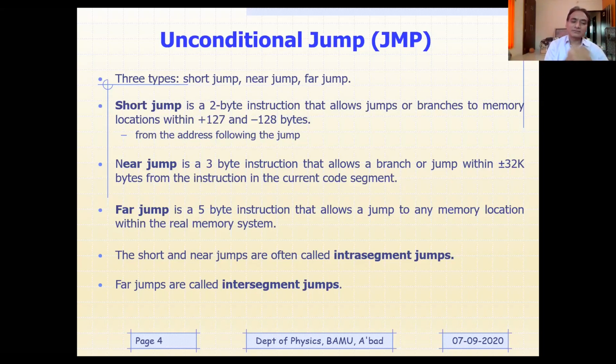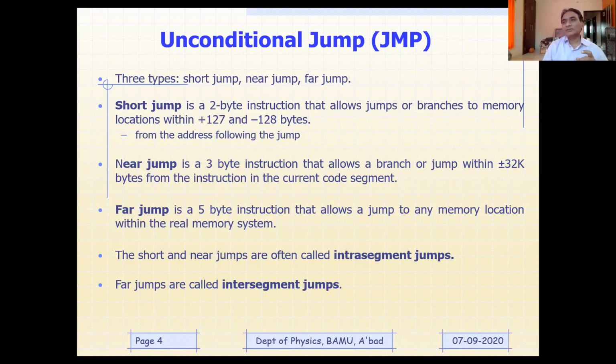Okay, and the third one is far jump. Far jump is a 5-byte instruction, which allows a jump to any location within the real memory system. Now, why is it called the real memory system? Because whenever we are talking about real memory, you need to have an offset address as well as a base address, which we usually call the segment address.